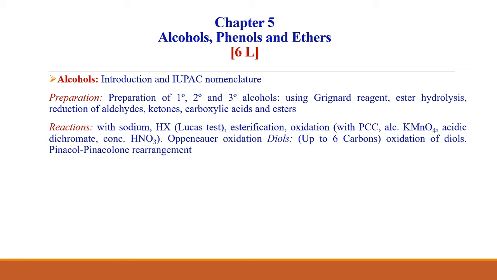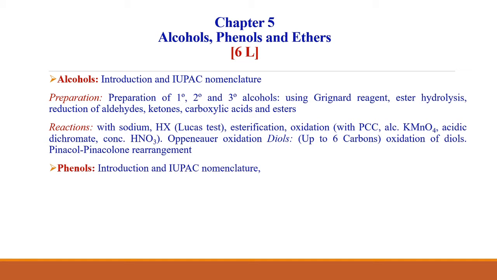We will discuss the reaction of alcohols with sodium, HX, that is the Lucas test, esterification, and oxidation with PCC, alkaline permanganate, acidic dichromate, and concentrated nitric acid. We will see the Oppenauer oxidation, diols up to 6 carbons, oxidation of diols, and pinacol rearrangement.